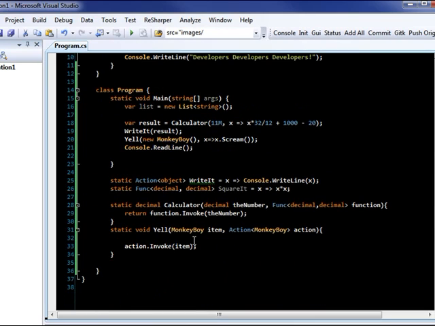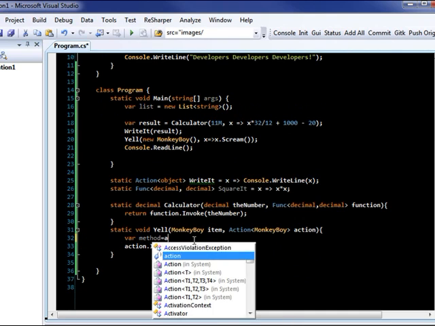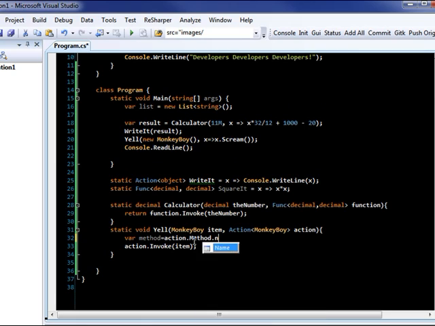Now, if I wanted to play around with this thing a little bit more, I could say something like var method equals action.Method.Name, and then I would know what the name of that method is. In fact, if you're wondering how, when I originally built the HTML helpers a long time ago, we were able to capture routing information, it's because we used Action<Controller>. Okay, so there we are. We've got this to work.